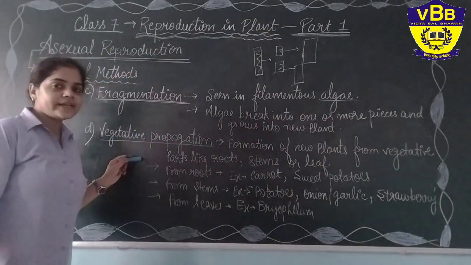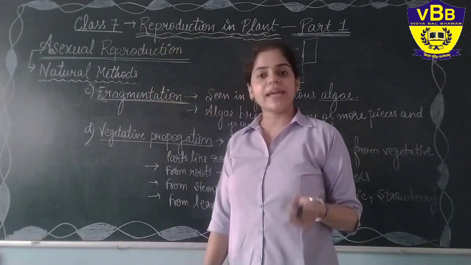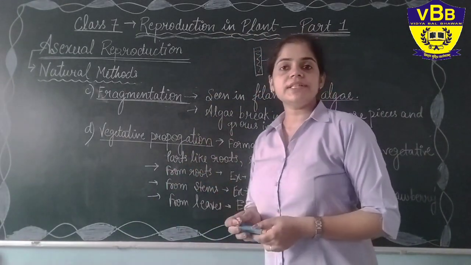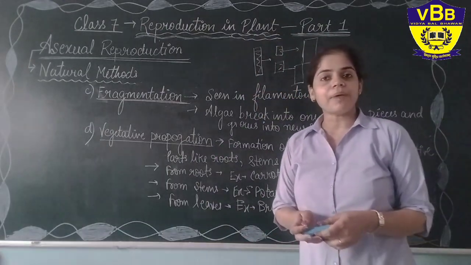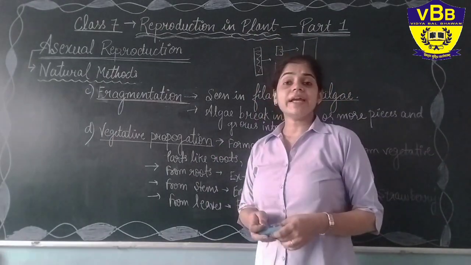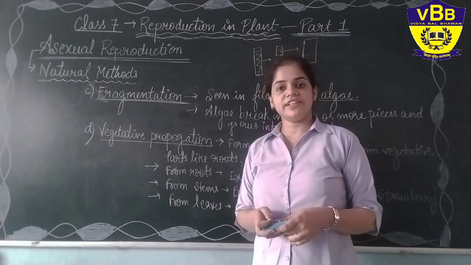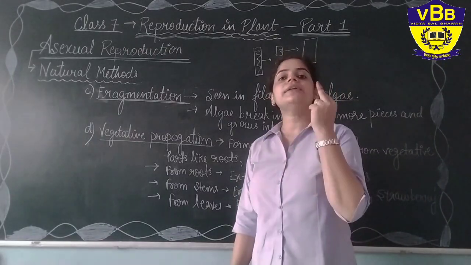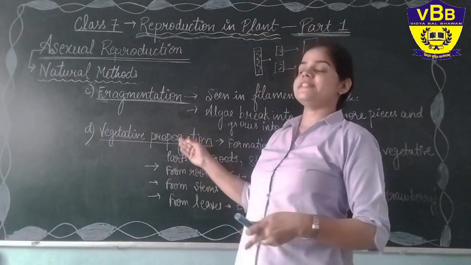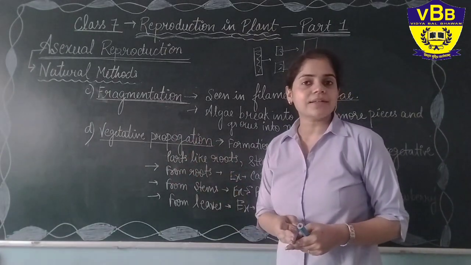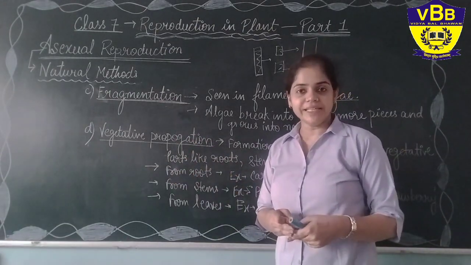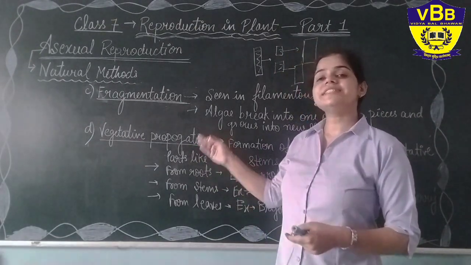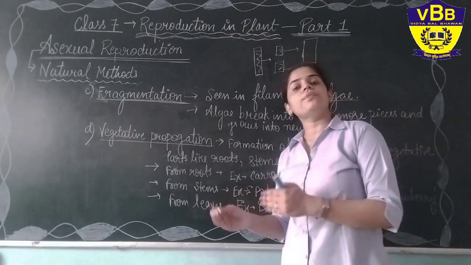Okay, our next one is vegetative propagation. Again the word says its meaning. Vegetative propagation means reproducing by the vegetative part of the plant. I hope you all know what the vegetative parts of plants are. Plants have two parts, the vegetative and the reproductive part. The vegetative parts are roots, stems or leaves, while the reproductive parts are flowers. So by the vegetative part, they can grow into new plants.